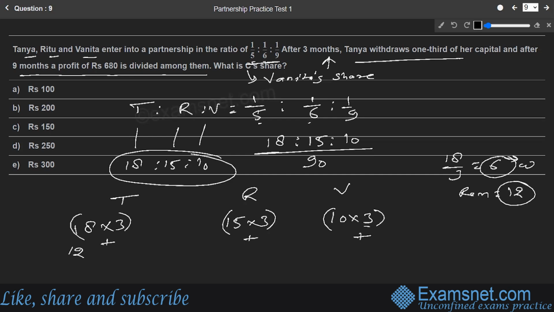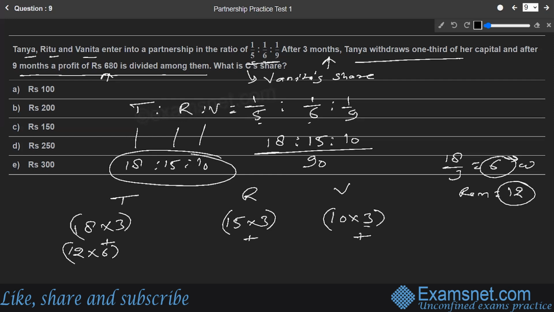And after 9 months, a profit of rupees 680 is earned. So this money is running for 9 months, and 3 months have already passed. If 3 months have already passed and the business ends after 9 months, for how much time will the remaining part be in the business? 9 minus 3, just 6 months, because 3 months have already gone, and after 9 months the business is going to get closed.